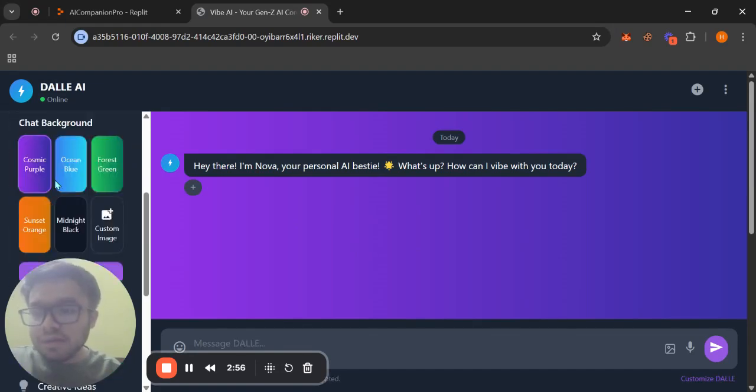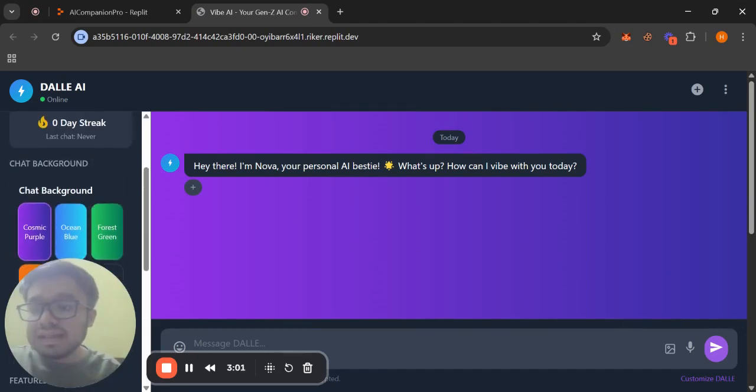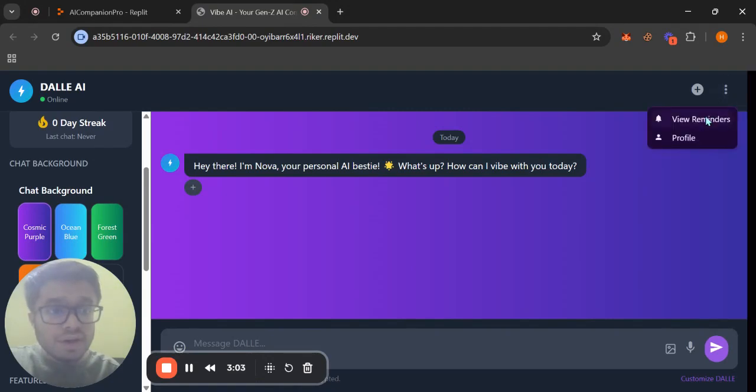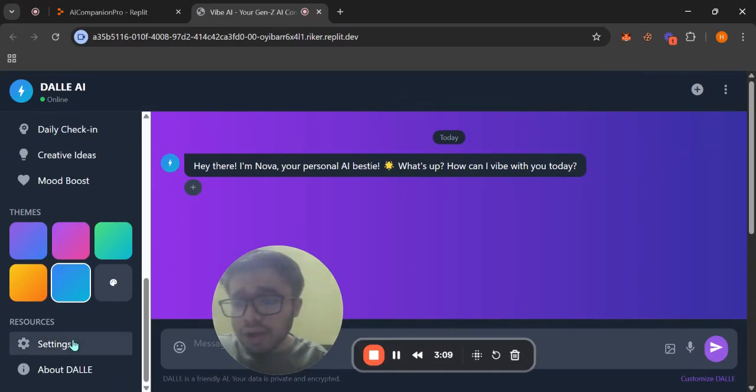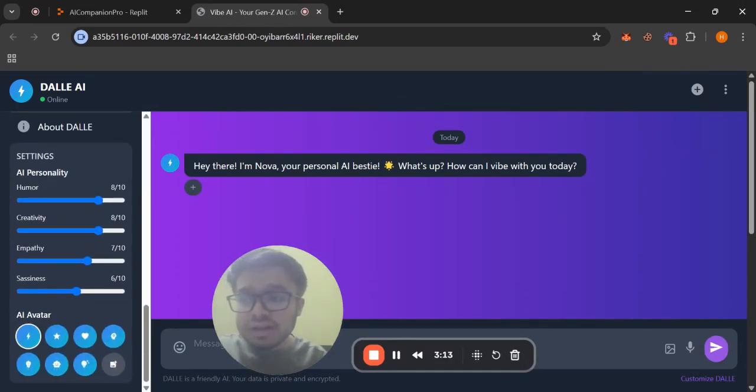Okay, this is our profile picture. And if you want to just customize your bot, what you can do is something like this. Going over here, you can see the settings. If you click on settings, you can also customize the AI personality. There's a scale till 10. If you adjust it, then the personality would also get adjusted in the same way.